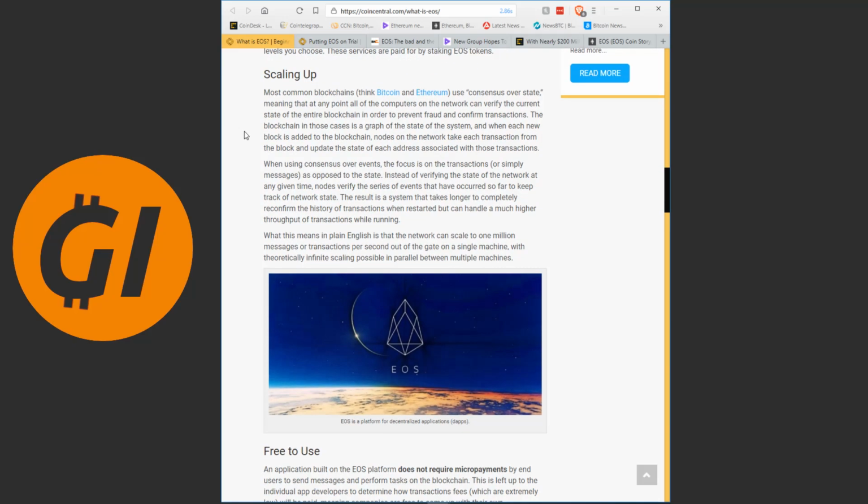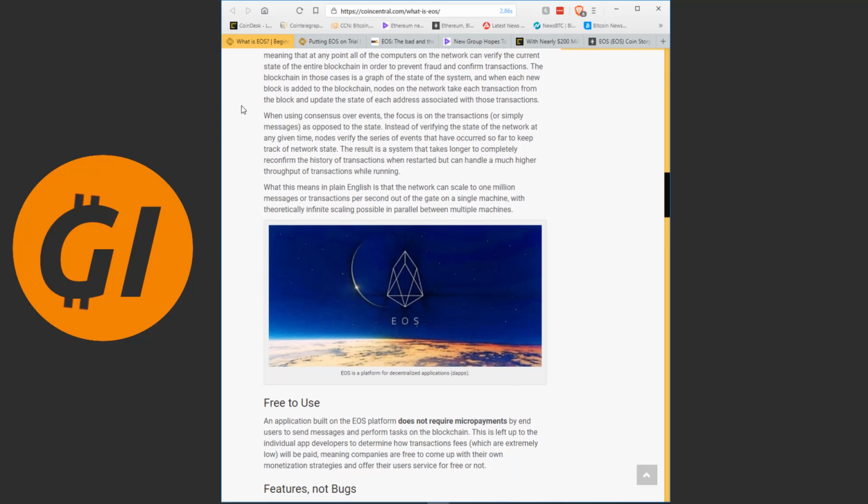Most common blockchains use consensus over state, meaning that at any point all of the computers on the network can verify the current state of the entire blockchain. The blockchain in those cases is a graph of the state of the system, and when each new block is added, nodes on the network take each transaction from the block and update the state of each address associated with those transactions. So essentially everyone has a full ledger that they keep updated all the time.